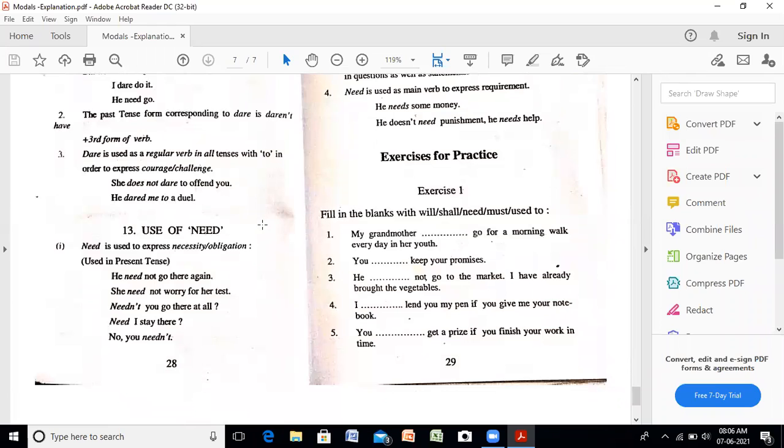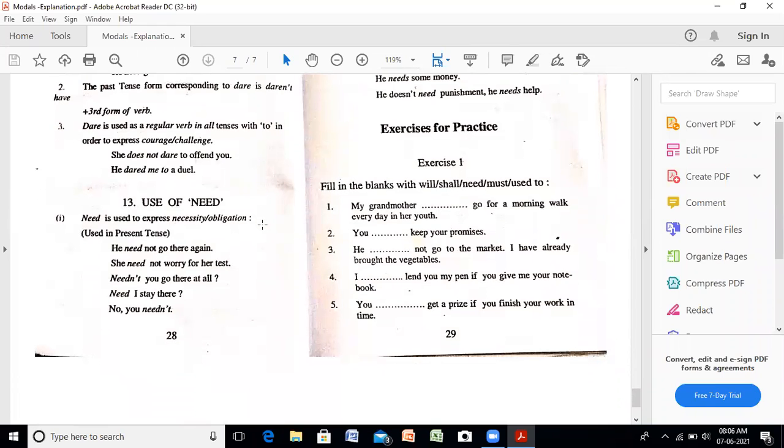So dare is used as a regular verb also in all tenses with to in the order to express courage and challenge. She does not dare to offend you. See now we are using here the helping verb does not and dare as the main verb. That means we are using it in the form of tenses. Present tense is used here.